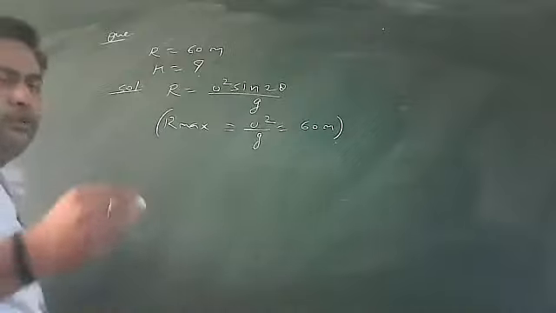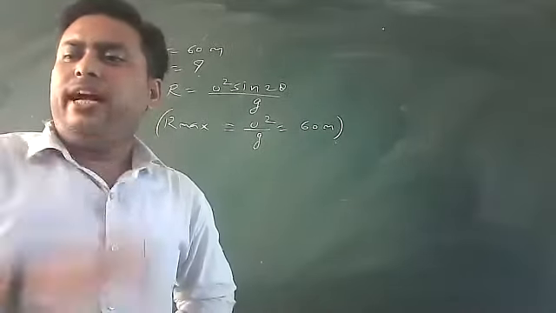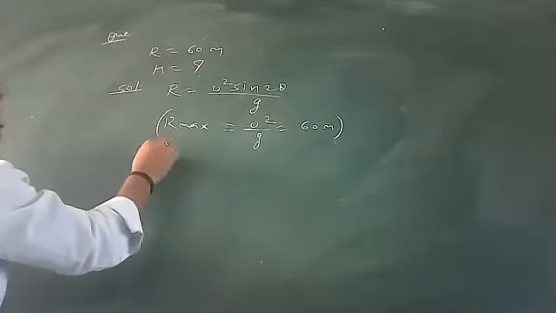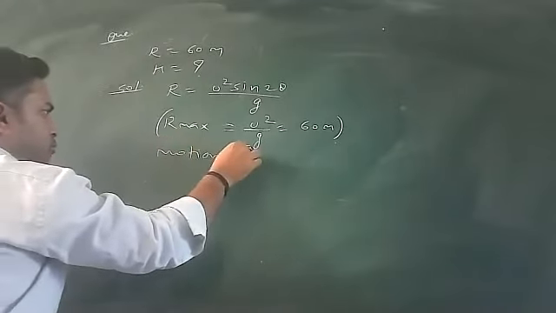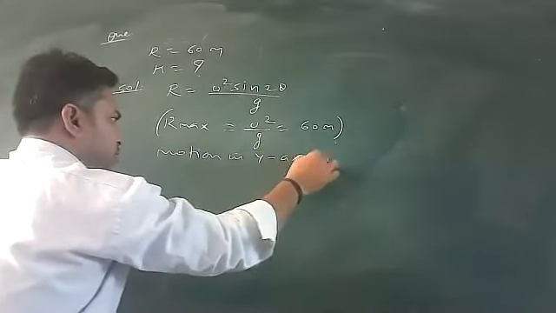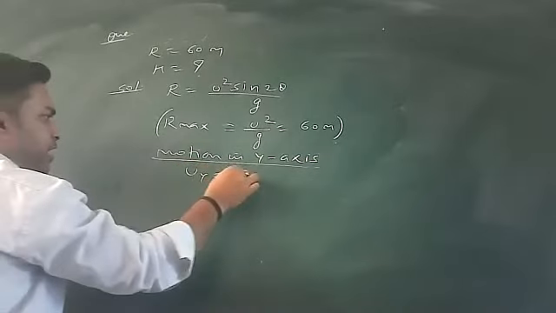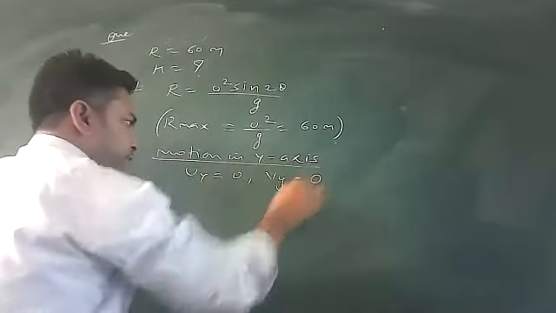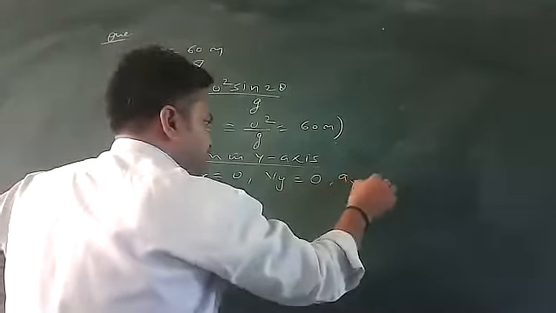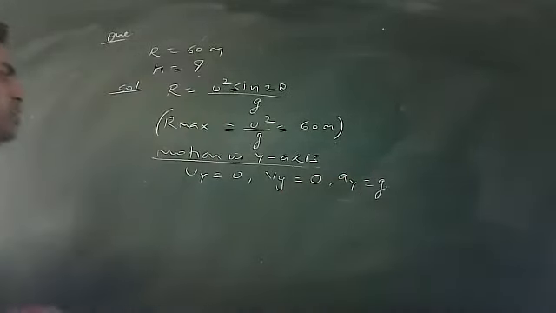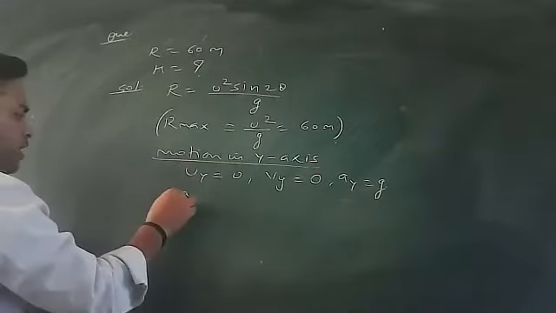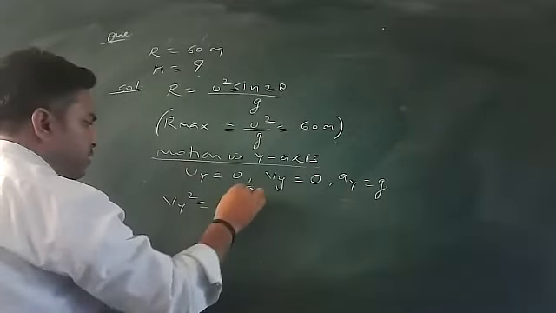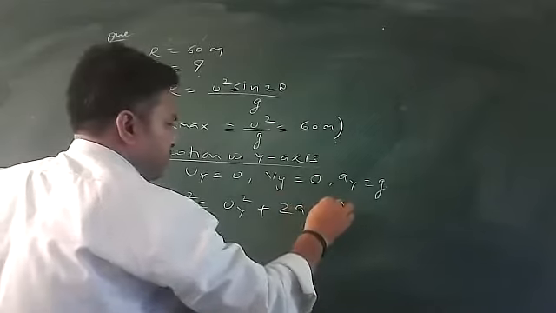Now I need to calculate the maximum height. Height means y-axis motion. If I am discussing motion in the y-axis, then the initial velocity, let's suppose u, and the final velocity will definitely be 0. Acceleration in the y-axis is the gravitational acceleration. To apply the third equation of motion, v square is equal to u square plus 2as.